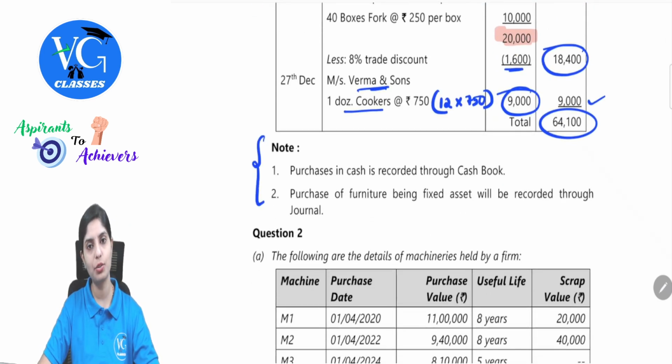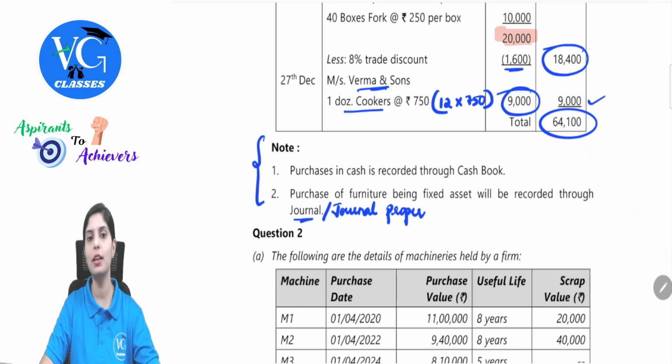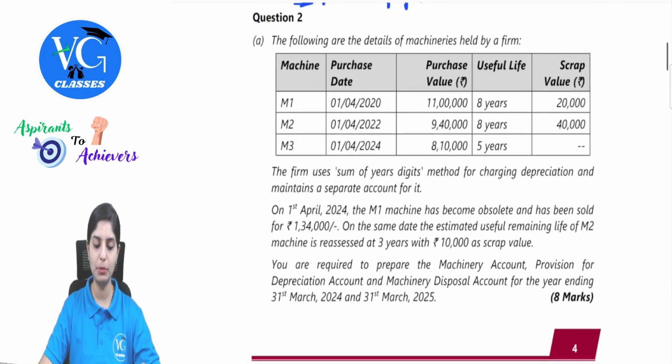Purchases in cash is recorded through cash book, and purchase of furniture being a fixed asset will be recorded through journal, or this can also be called journal proper. I hope the first question was comfortable and simpler for us to secure complete 20 marks. Yes or no? Yes. Moving on to question number 2.